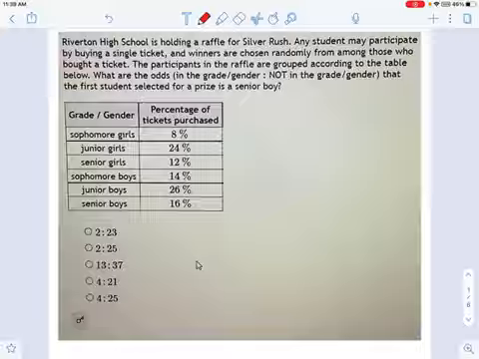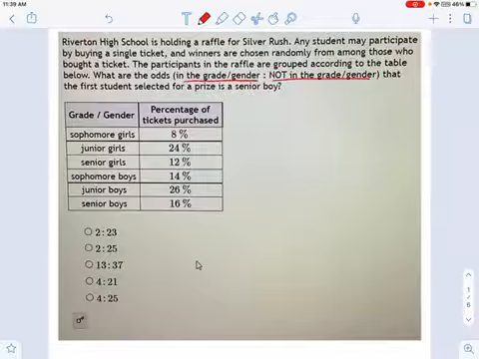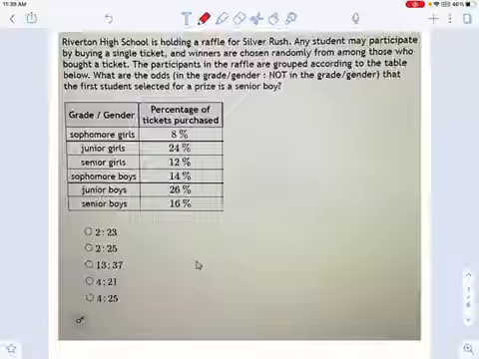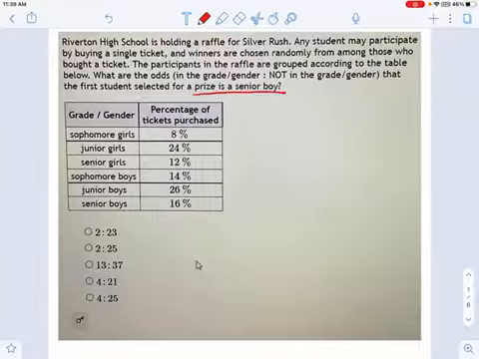So the question is, what are the odds in the grade and gender versus not in the grade and gender? Okay, and I'll explain what that means in a moment. What are the odds that the first student selected for the prize is a senior boy? Okay, well, I've got this useful data here that says, here's how many sophomore girls there were, here's how many junior girls there were, here's how many sophomore boys there were, and so on. So what are the chances of a senior boy?